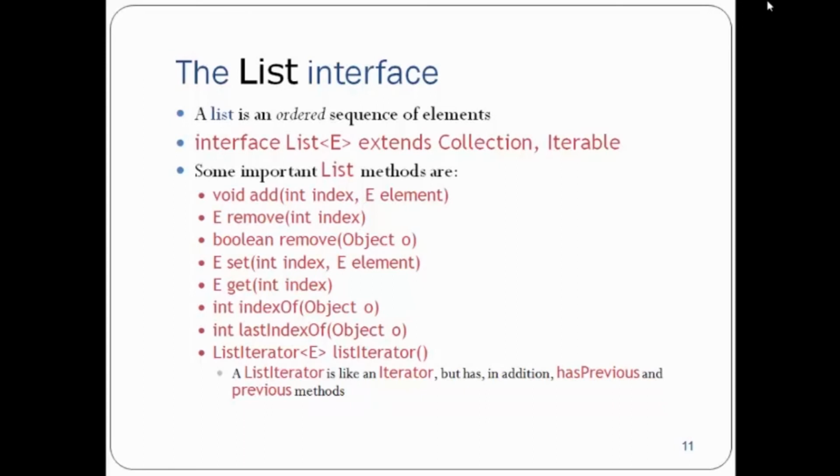Okay. Then we have a listIterator. This will give you a list iterator, and a list iterator is like an iterator but has an addition, a previous method, to traverse in a decrement order or a reverse order. So you can also traverse in a reverse order for a list.